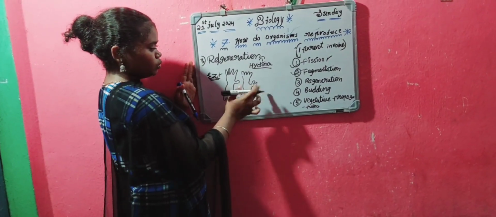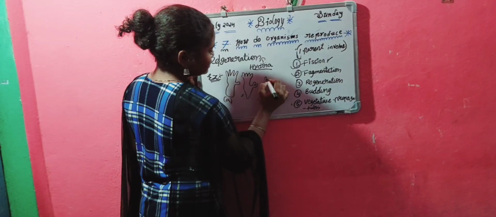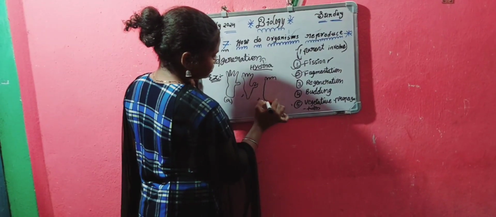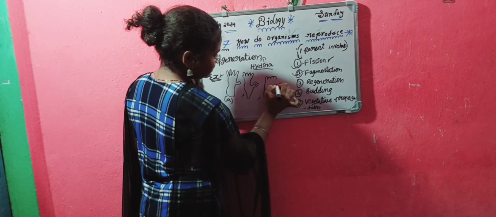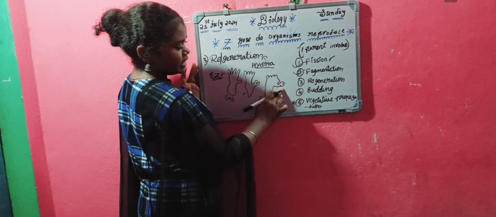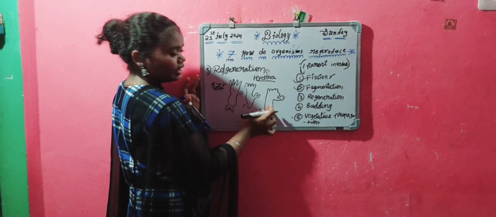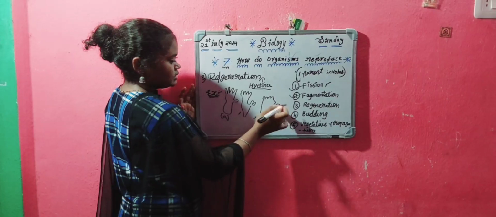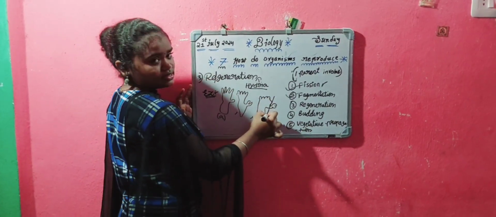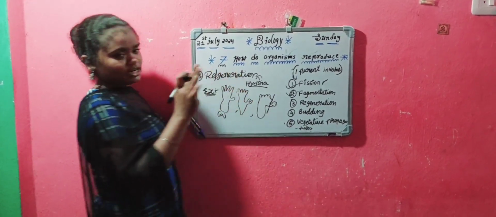Here we have two. Like that, the total structure became one hydra. In one hydra, it became two hydras. They divide into two hydras. So this we call as regeneration.